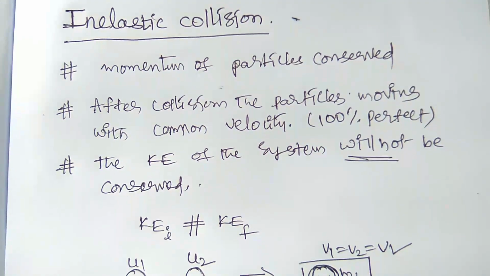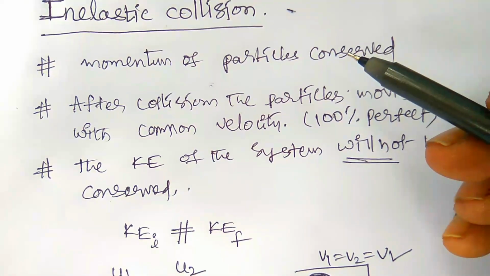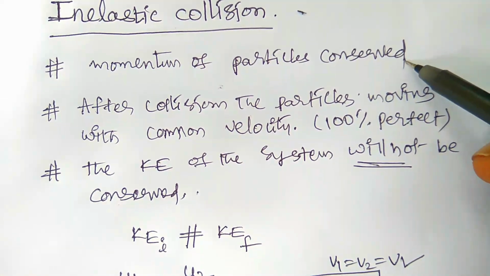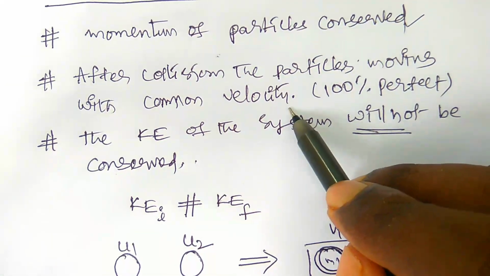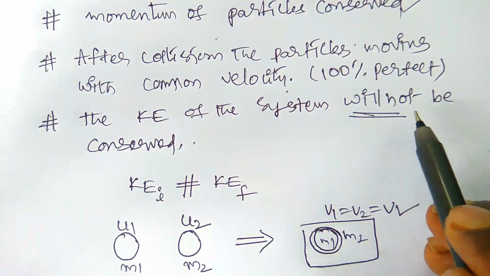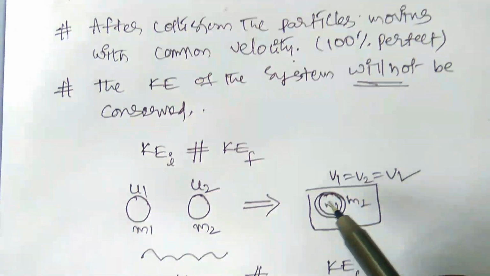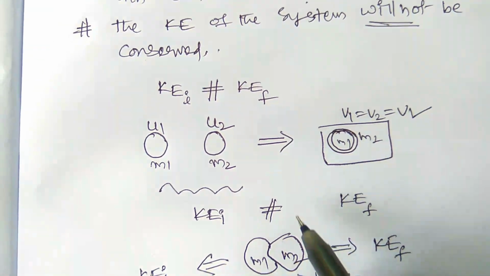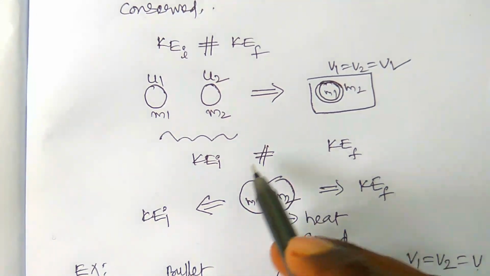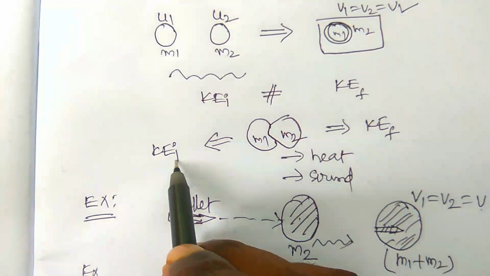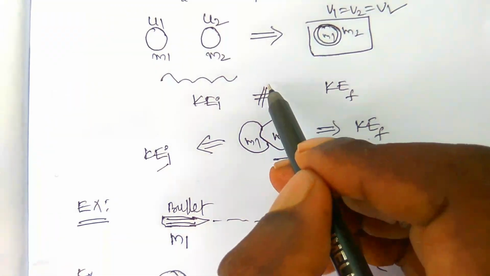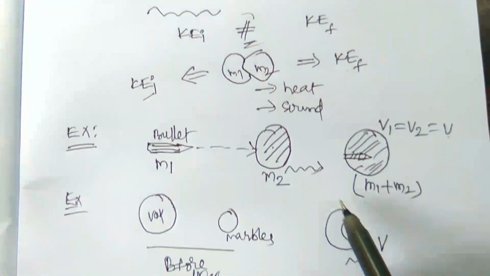So you have to remember, the first point is the momentum of the particles is conserved. After collision both the particles are moving with the common velocity and the kinetic energy of the system will not be conserved here, right? The kinetic energy is lost due to the deformation in the form of heat or sound. Some energy is lost. That's why the initial kinetic energy and final kinetic energy are not equal, right?